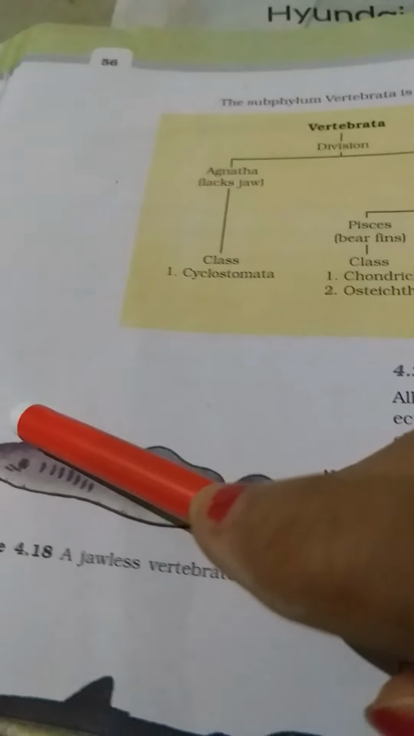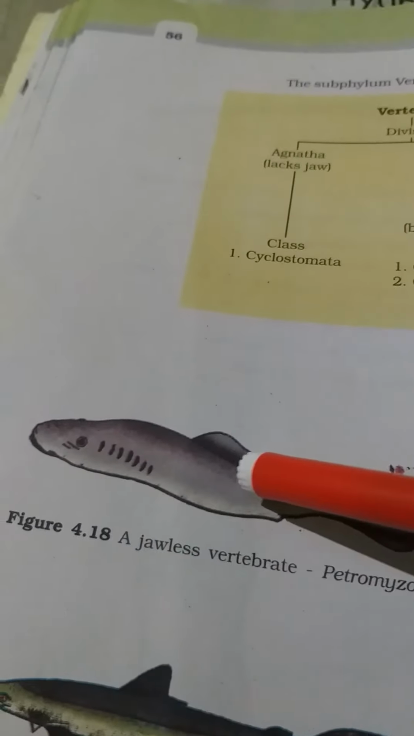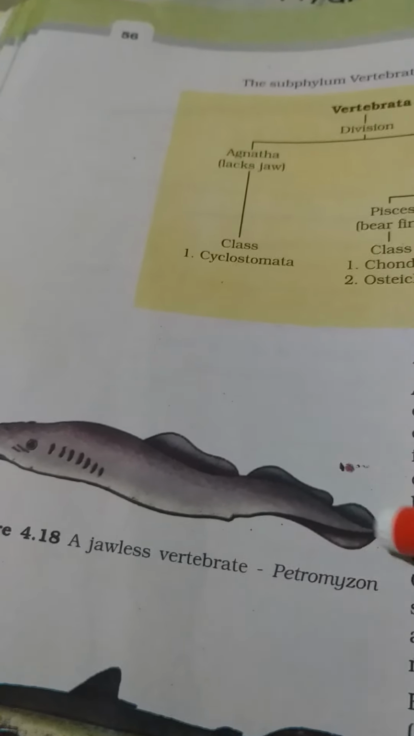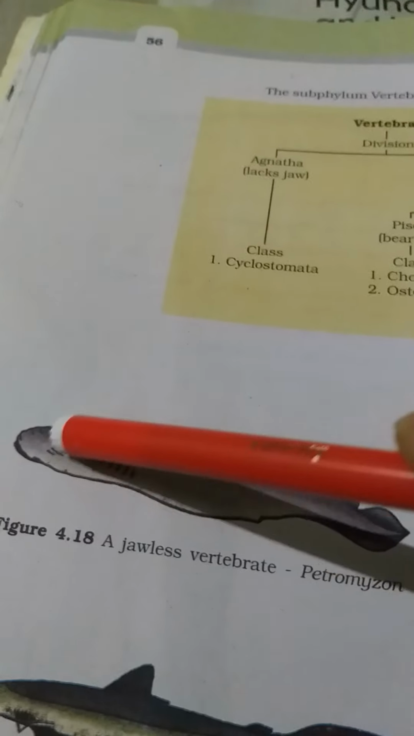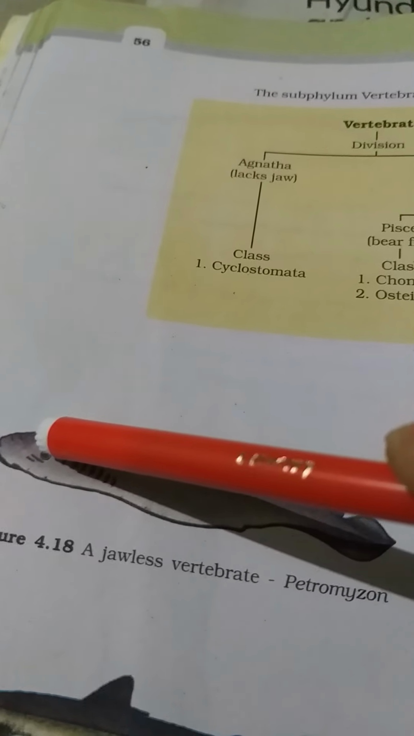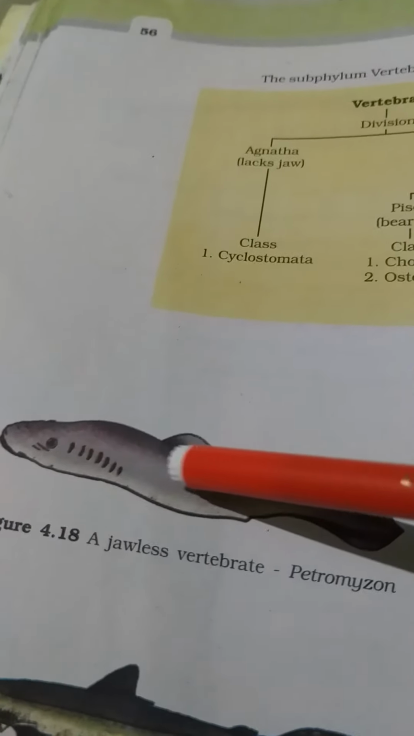You see the oral mouth part is here. These are the gill slits. These are the fins of the body. This is the tail, and here is a cartilaginous cranium. Cranium means brain box, and there is a vertebral column.